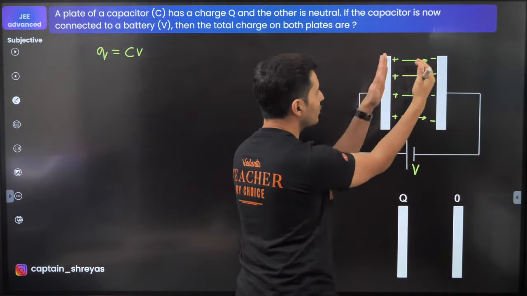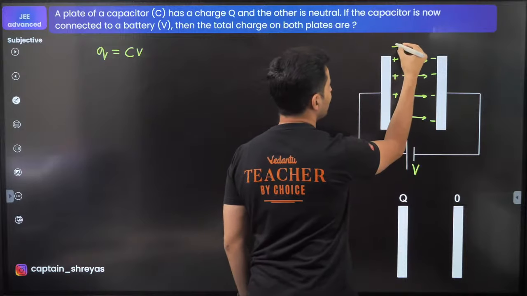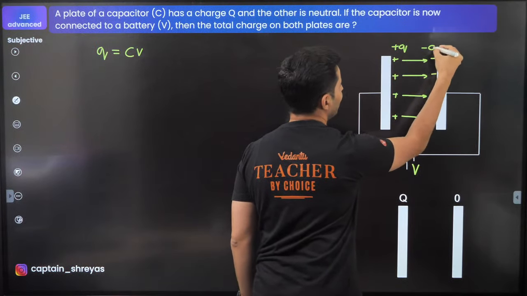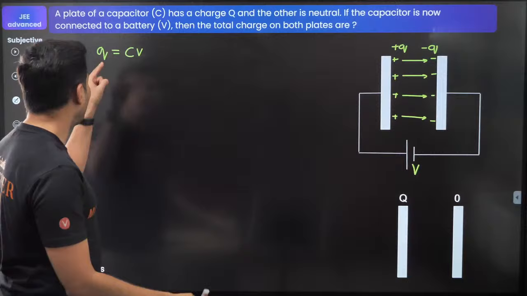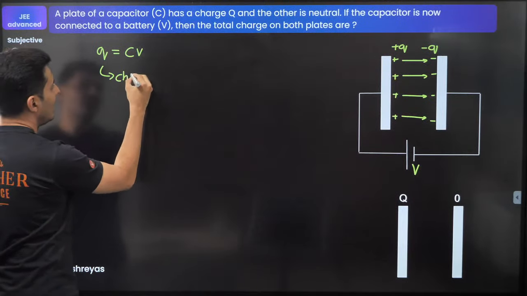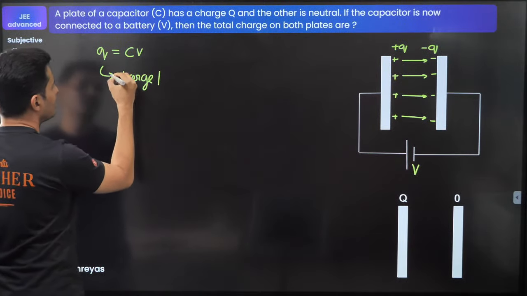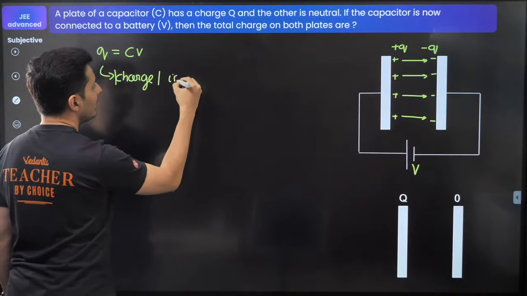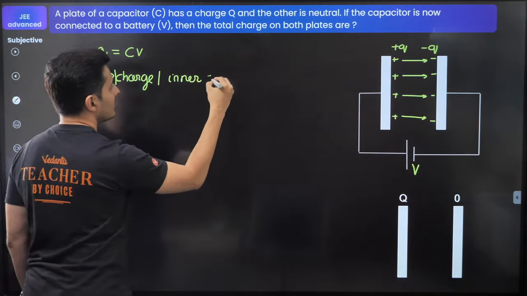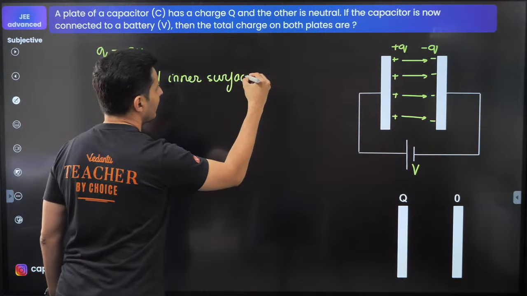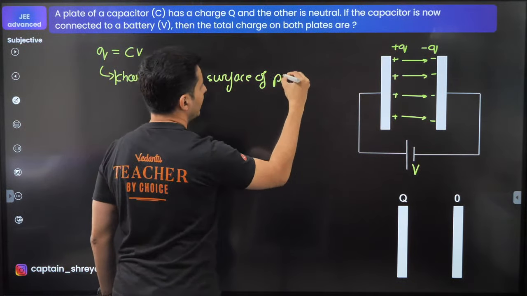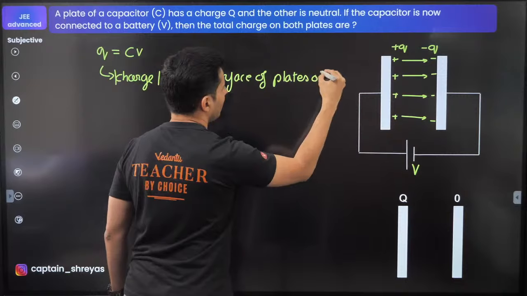The entire energy is stored within the capacitor. So there is plus Q charge here, minus Q charge here. That Q always refers to the magnitude of the charge on the inner surface of the plates of the capacitor.